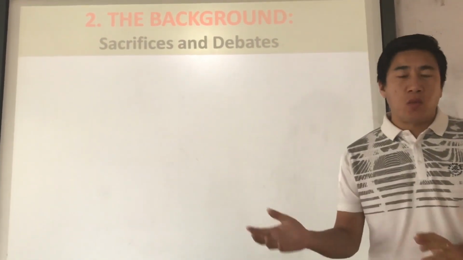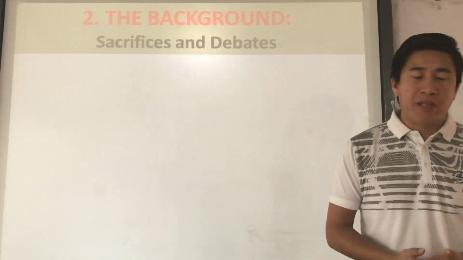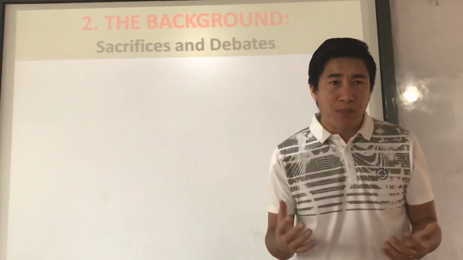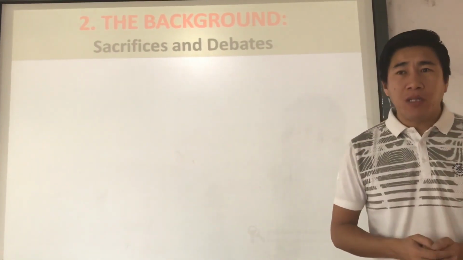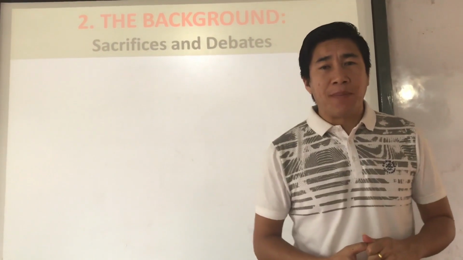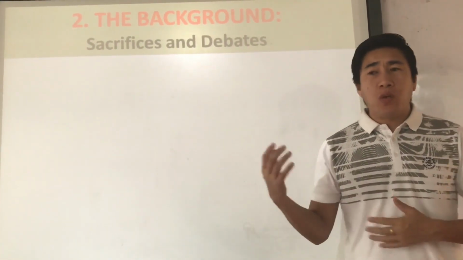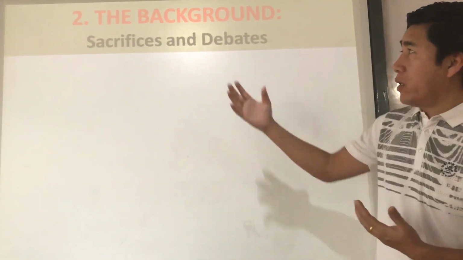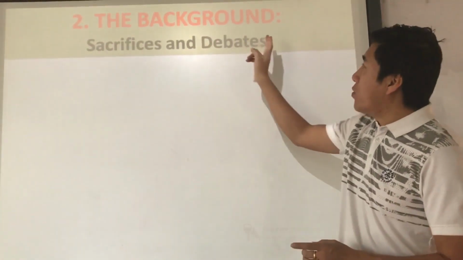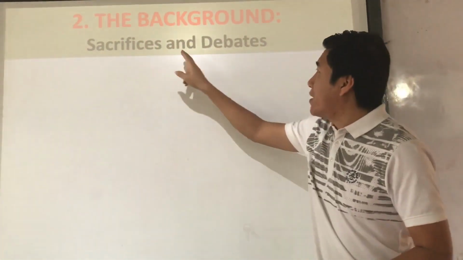So in the last video we discussed chapter number 4, the Thinkers, Beliefs and Buildings. In that video, we discussed the introduction of the chapter, and we also discussed the first topic of the chapter, that is the Sanchi Stupa, right? Now today we are going to learn about point number 2 of chapter number 4, that is the background: sacrifice and debate.